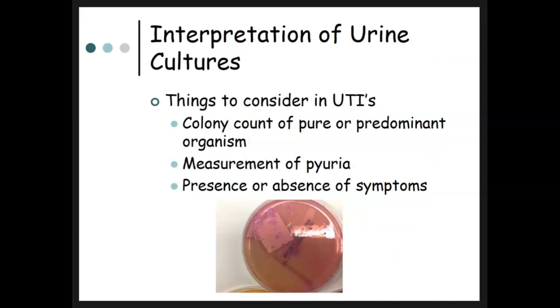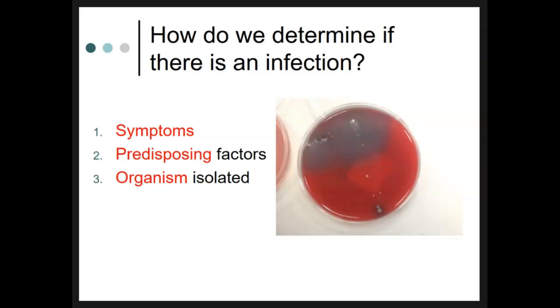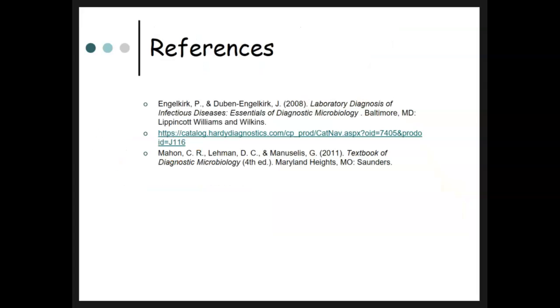So what do we consider for urinary tract infection in urine cultures? The colony count of pure or predominant organism, the measurement of pyuria, and the presence or absence of symptoms. So how do we determine if there is an infection? Symptoms, predisposing factors, and the organism isolated. And that concludes urinary tract infections.